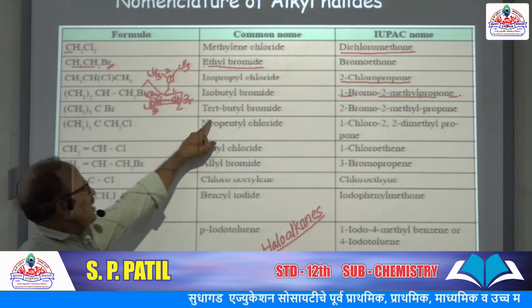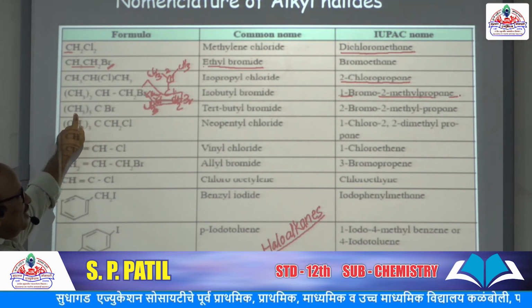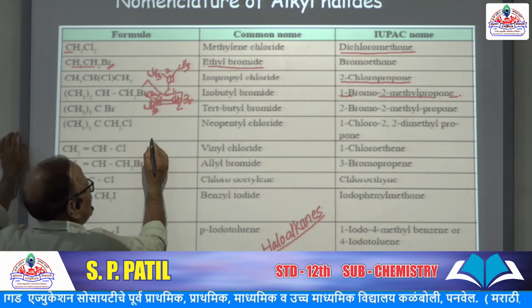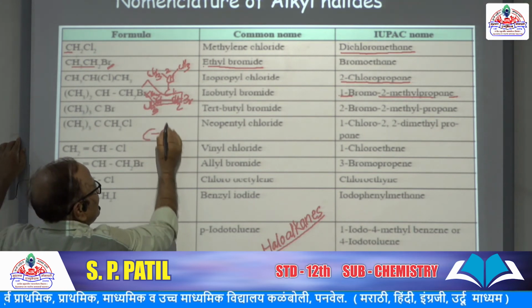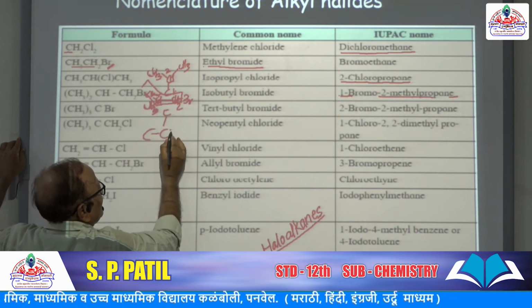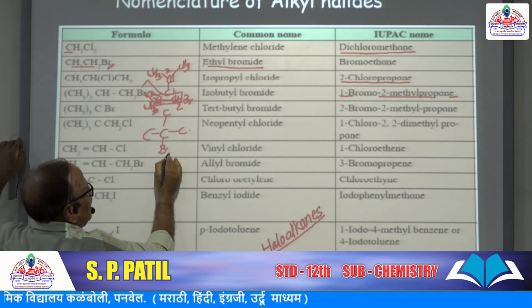Okay. Now tertiary butyl bromide. Let me draw here C, C, Br.